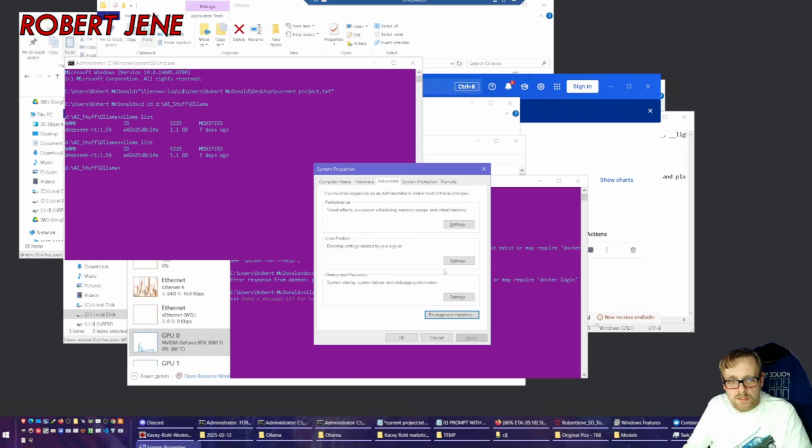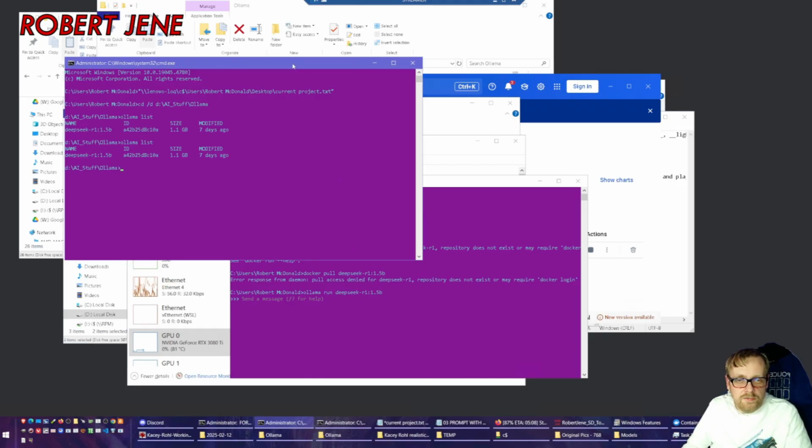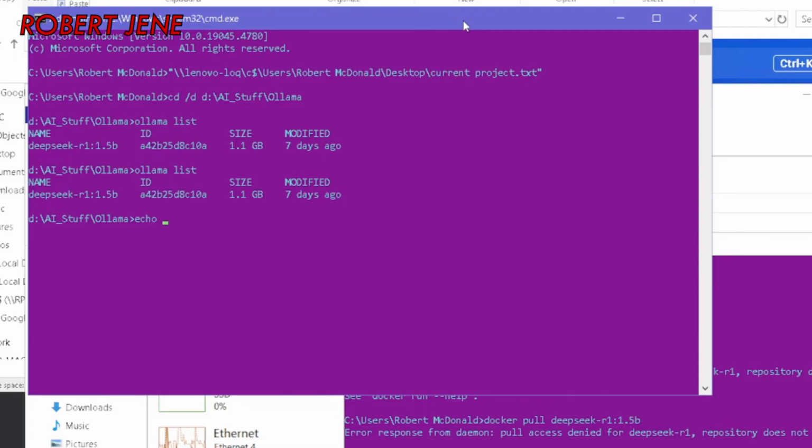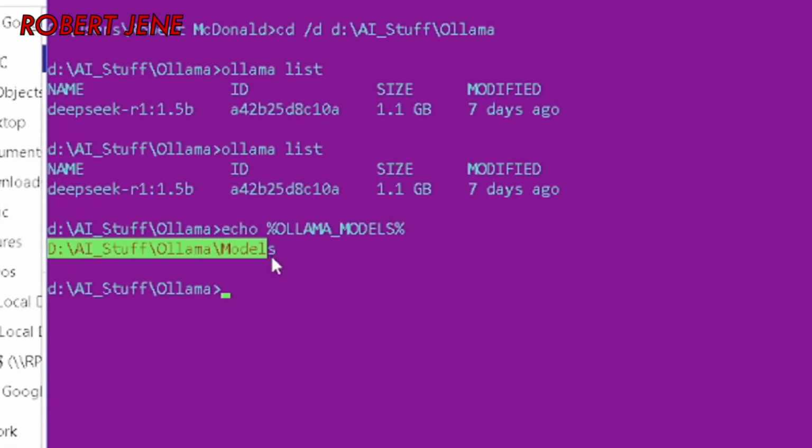Then you actually have to restart the computer for this to apply. You can restart now or restart later when you're done installing other stuff, but some stuff won't work. Make sure you do not try to download models until after you restart. When you restart, you can verify that it's working by typing this command, echo, space, %, and then the name of the variable, in this case OLLAMA_MODELS, and then another %, and press enter, and it will respond with the path that you made earlier.